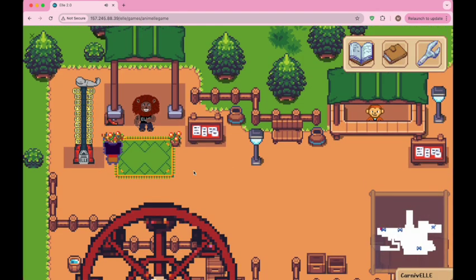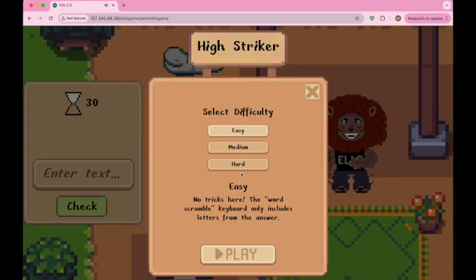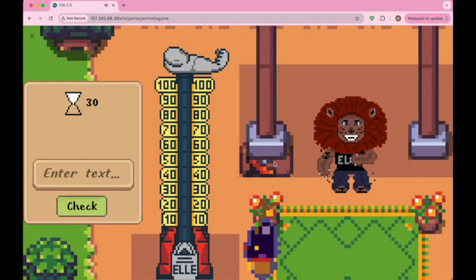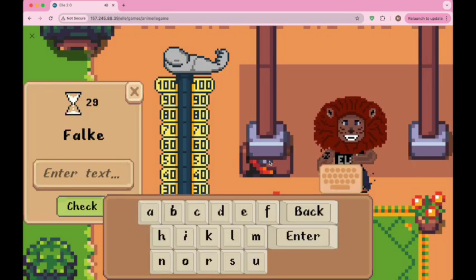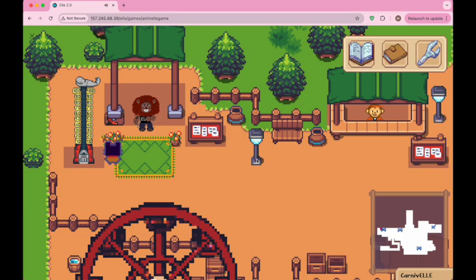So I'm going to leave the minigame and just show what the keyboard looks like on hard mode. So as you can see, for this one, the correct answer is actually going to be Falcon, but there's a lot more keys that generated. That's just going to make it harder for the player to guess the right answer from only looking at the keyboard. Okay, now I'm going to pass it off to Reef, who's going to demonstrate how the game looks on a mobile device.